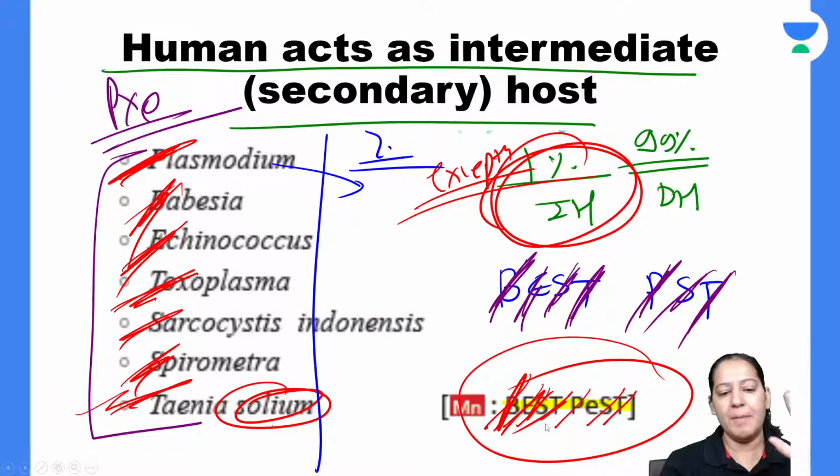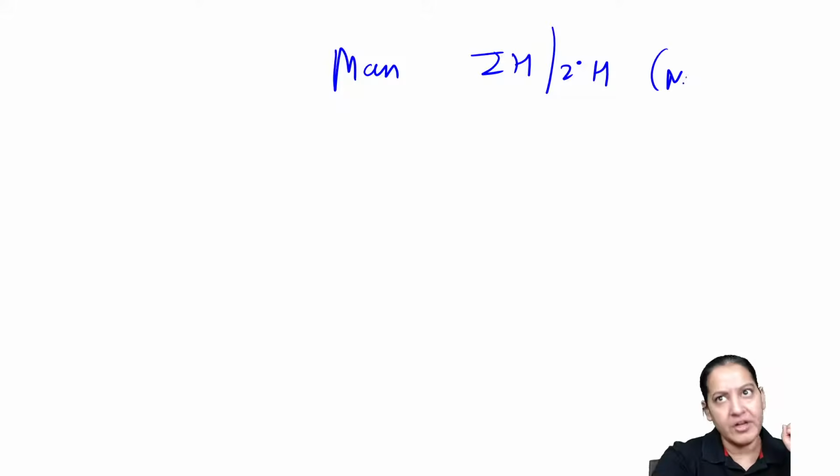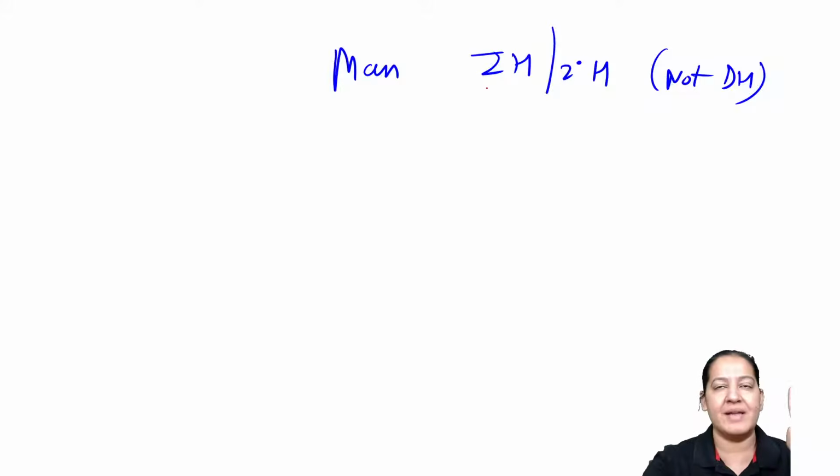So you got my point. First tell me the mnemonic. Man is intermediate host or secondary host, not definitive host. It all means the same. If you are getting the question, tell me the name of the parasite in which man is the intermediate host, or a secondary host, or in which man is not a definitive host.